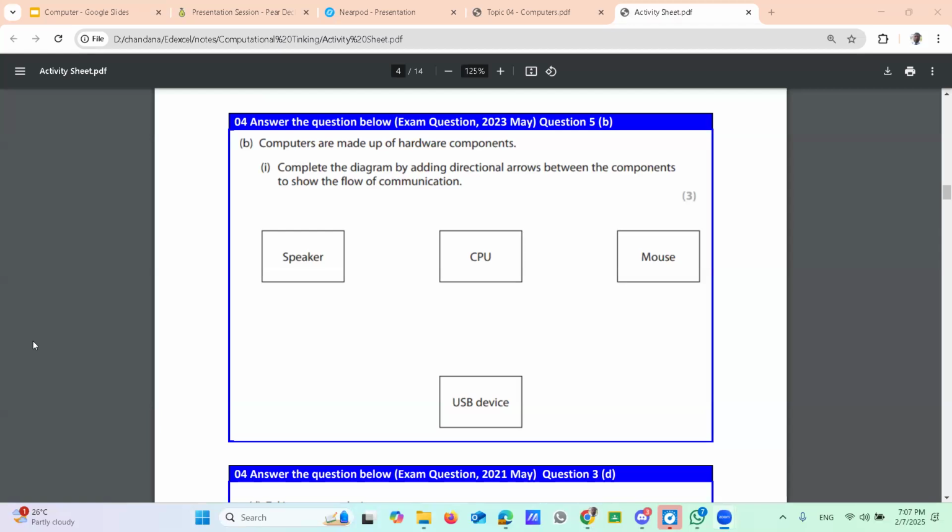So is the USB device connected to the CPU? Here, think about it a little bit. USB is the external storage device. The main memory gets data from the external devices. The main memory is not there here, but USB is working through the main memory.